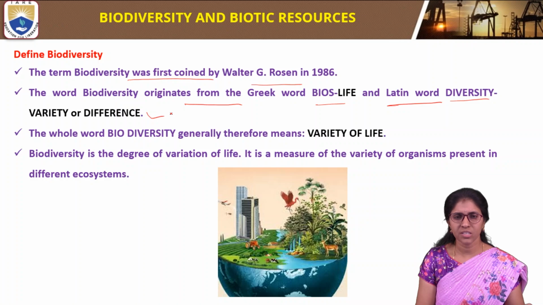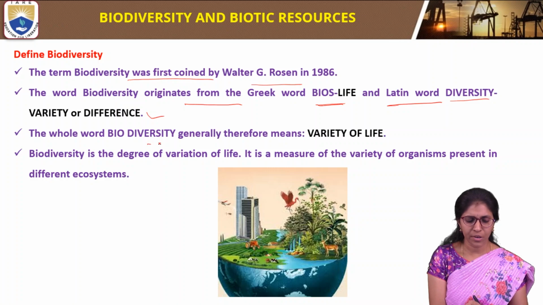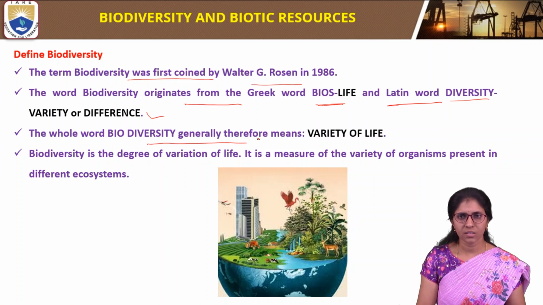So biodiversity was first coined by Walter G. Rosen in 1986. The meaning of bios is life. Diversity means variety or difference. The meaning of the whole word biodiversity is variety of life.